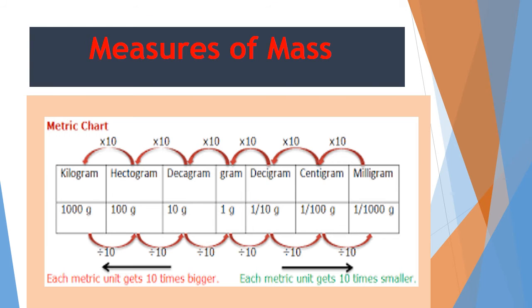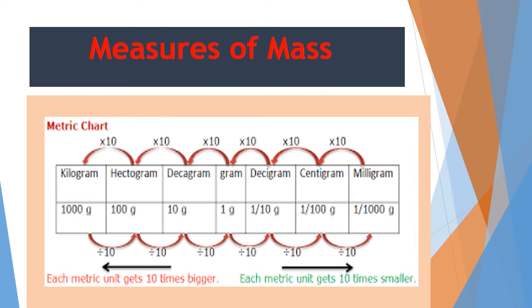Measures of mass. As you can see in this metric chart, like the length chart, it is also given that the biggest unit is kilogram and the smallest unit is milligram for weight. Children, as you know, if there is a very heavy thing, very big and heavy in weight, we will use kilogram. And when it is a small piece of chalk, we will weigh it in milligram units.